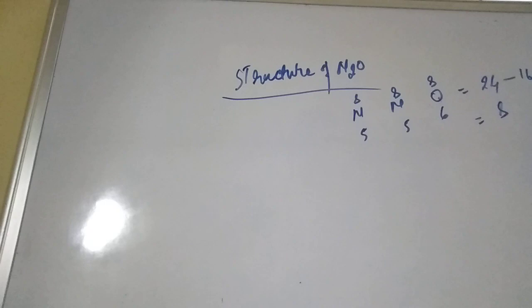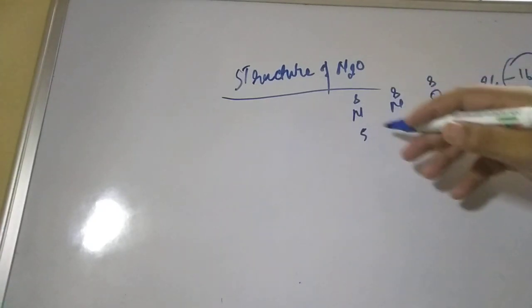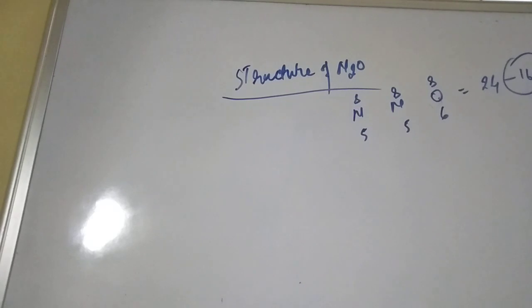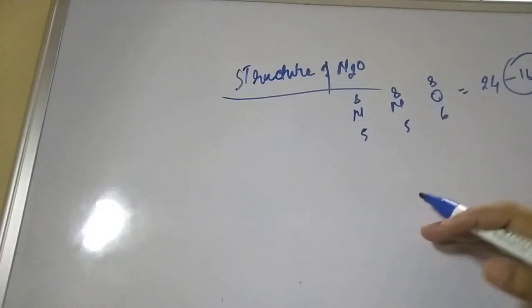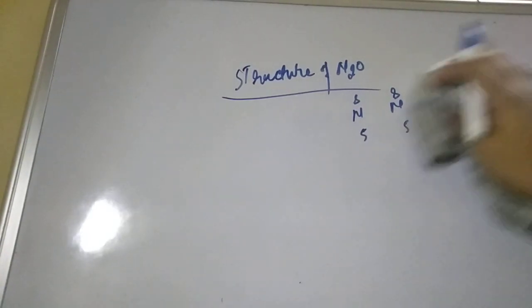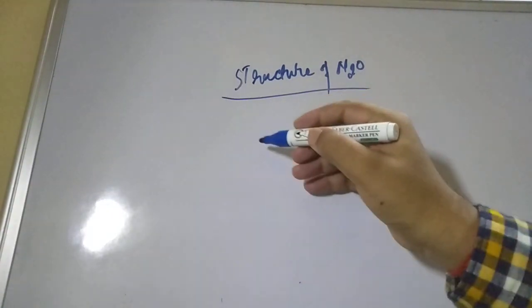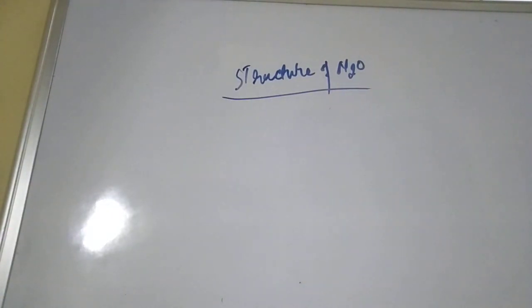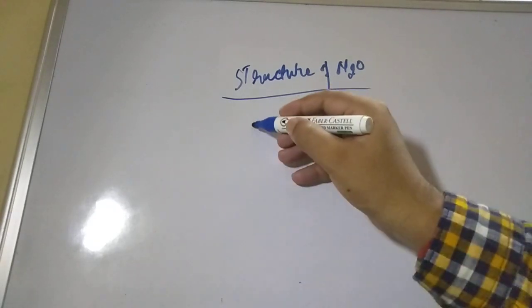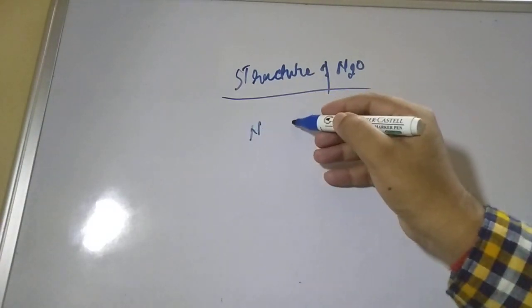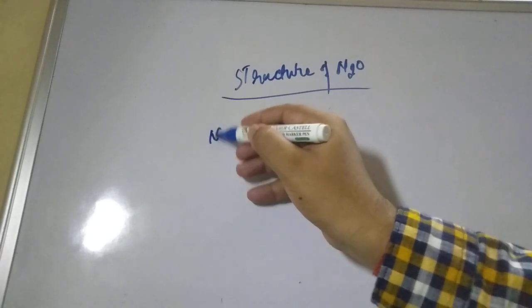You can understand this way also: these 16 valence electrons we have to distribute on these 3 atoms. So how will we put them? The less electronegative atom will be put in the center. So N is the center, with oxygen on one side and another atom on the other side.